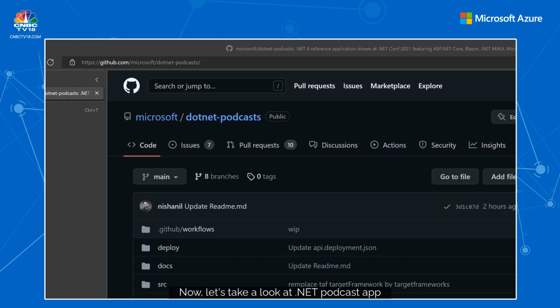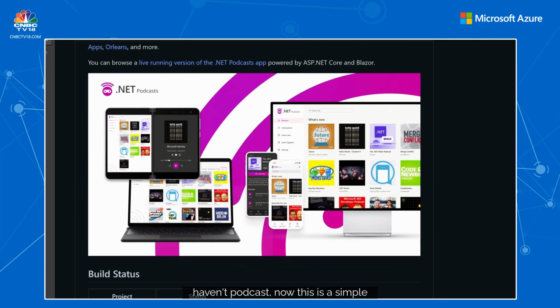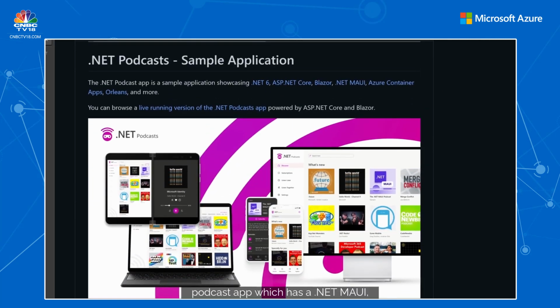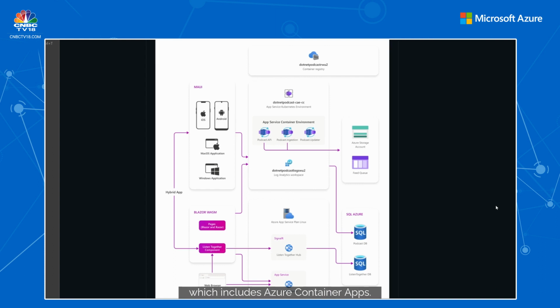Now let's take a look at the .NET Podcast app, which you can find on github.com/Microsoft/dotnet-podcast. Now this is a simple podcast app, which has a .NET MAUI front end, which connects iOS, Android, Windows, and Mac, and also has a scalable backend, which includes Azure Container Apps.